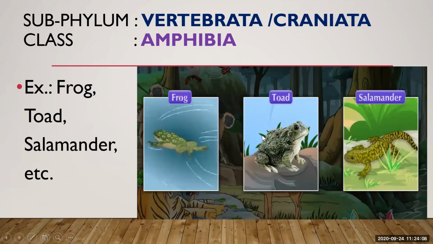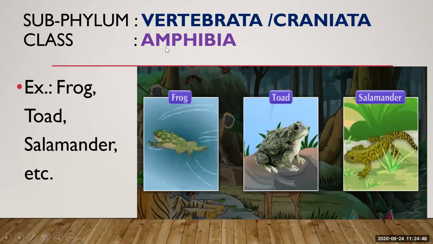If you see the difference between frog and toad, they look similar, but their body structure is a little different. A frog has a smooth, slimy skin. Here you can see the toad has a rougher, bumpy, dry skin, and a short hind leg to hop on land. The frog has big hind limbs to hop on land. And toads are less active than frogs.